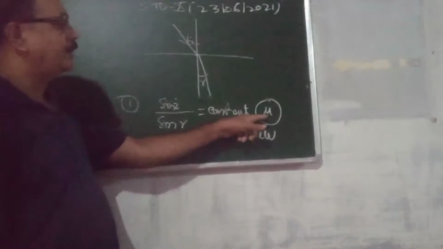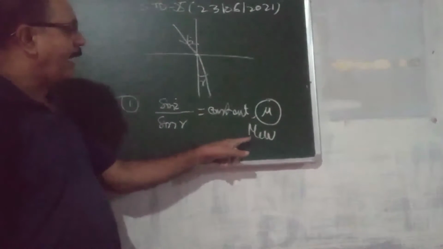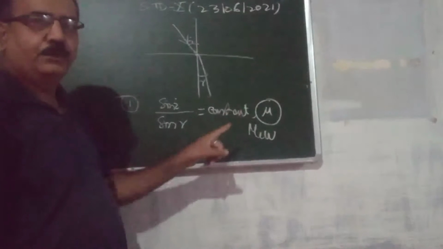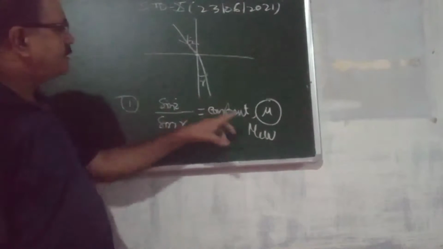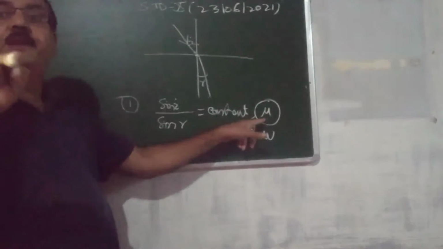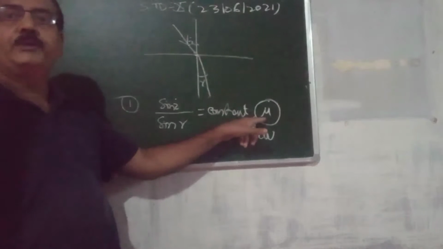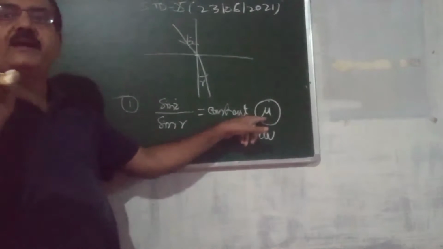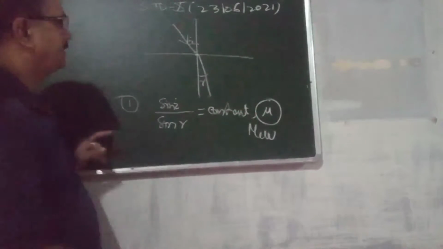This constant is denoted by mu, the Greek letter mu. Notation is mu. This mu is known as refractive index.